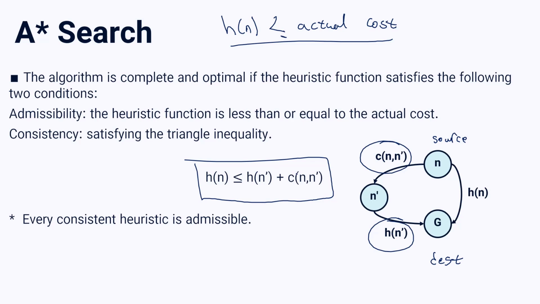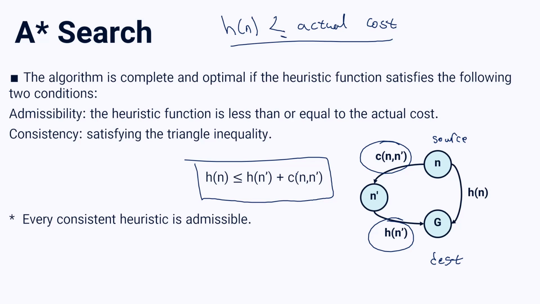It means going to node G from N directly must be a better way than going to G using an intermediate node N prime. We call it consistency, and if this situation is satisfied, we call our heuristic function consistent.